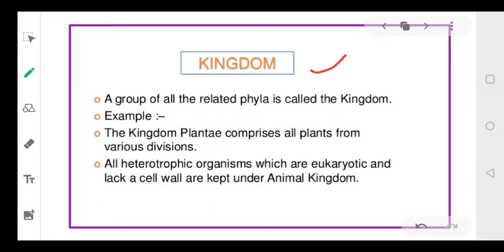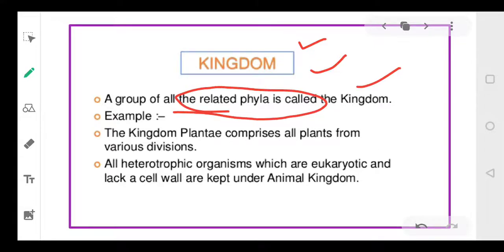Now the last, the highest hierarchy, the topmost, is kingdom. So it is a group of phylums. Okay, a group of related phylums will make a kingdom. The kingdom will have a large number of organisms, right? Because it is the topmost hierarchy.